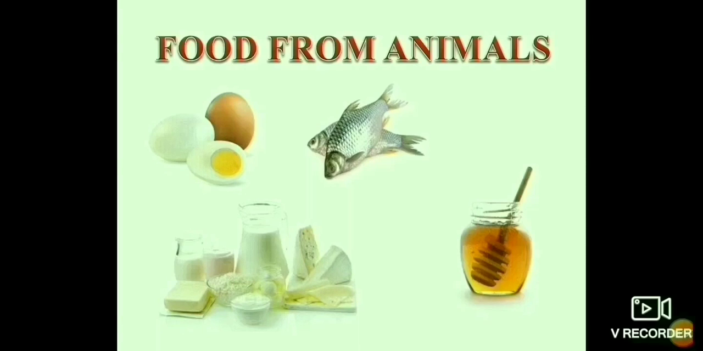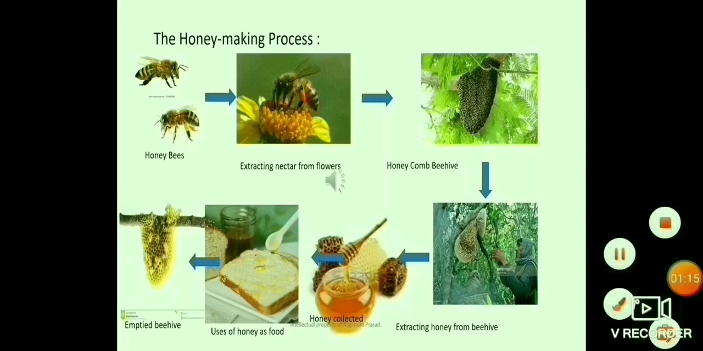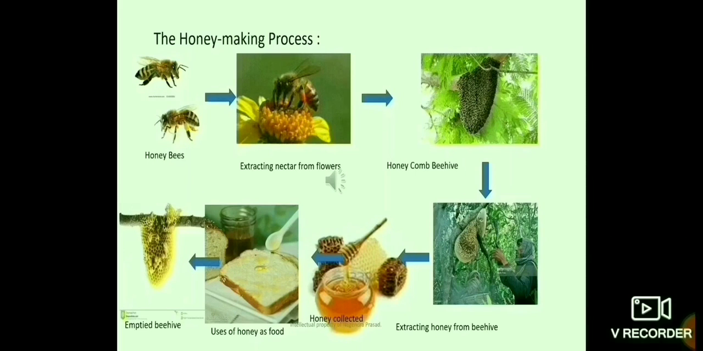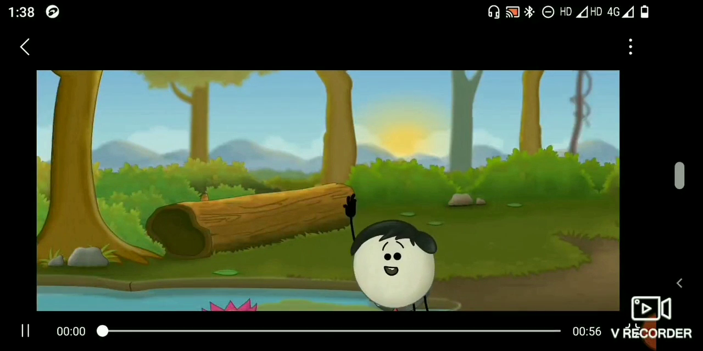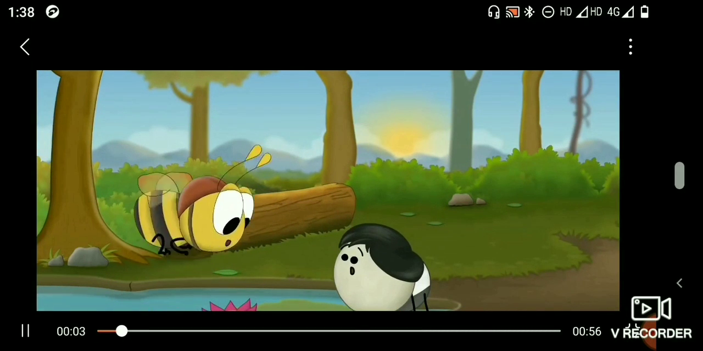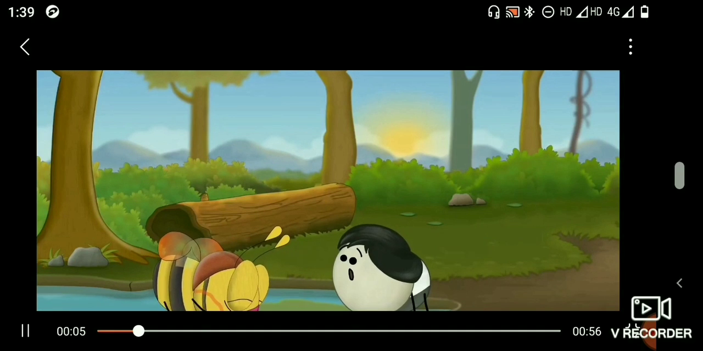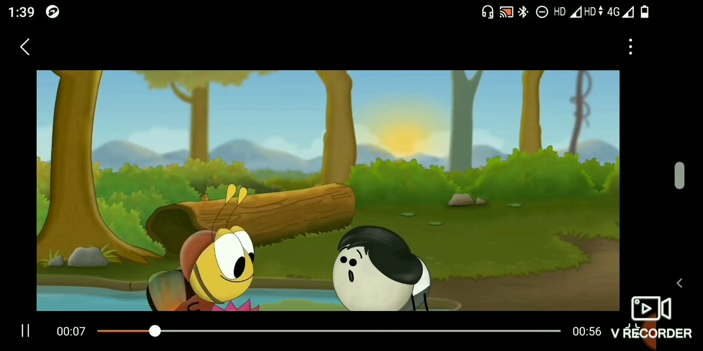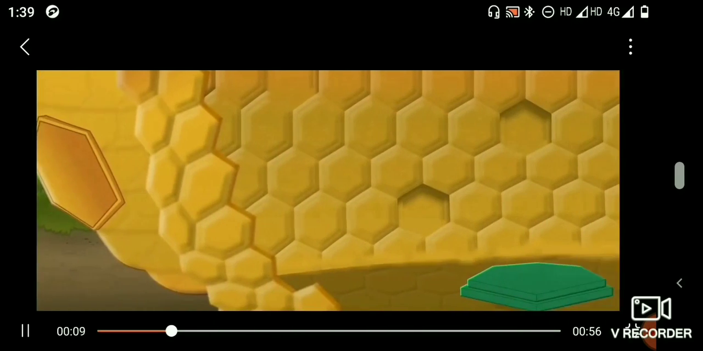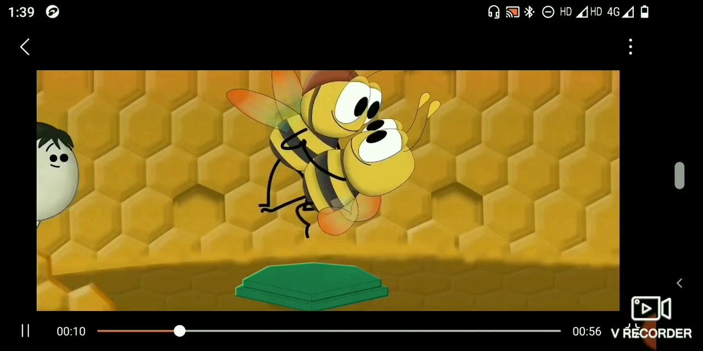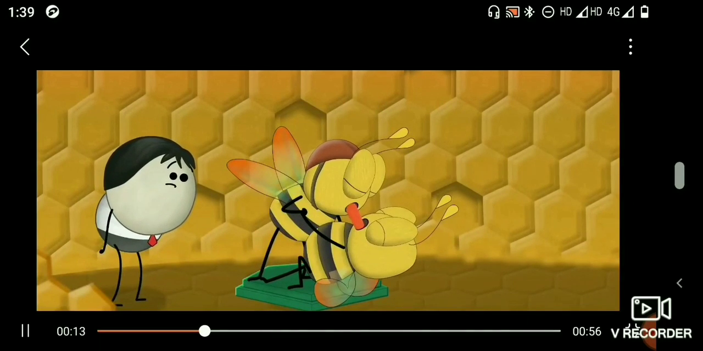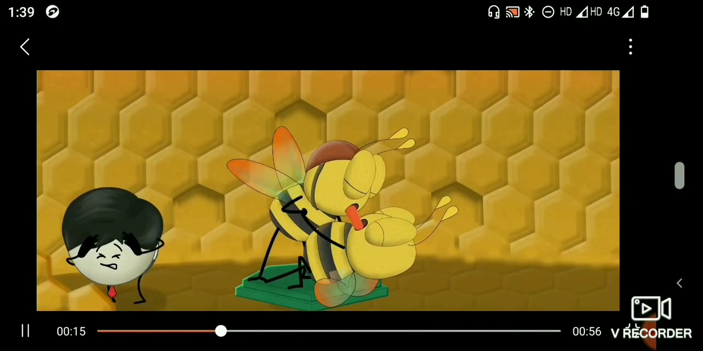Honey is made by a honeybee. Let us learn the process of making honey by honeybee. To make honey, the worker honeybee sucks nectar from flowers and stores it in its honey stomach. Once the worker bee returns to the hive, they pass it to the processor bee's mouth.